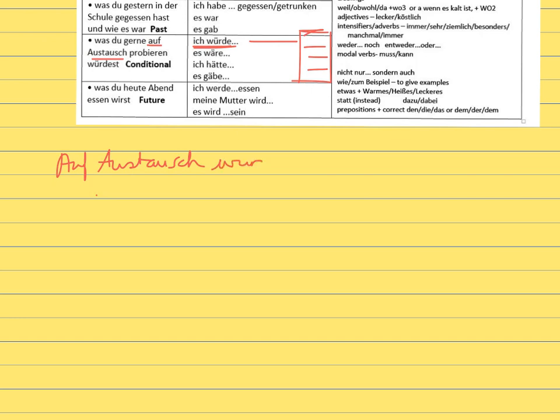So, word order 2, auf Austausch würde ich, I would like to try. I could say Currywurst. I think I'll choose Wiener Schnitzel. Würde ich gern Wiener Schnitzel essen. Or actually probieren. Spelling with this pen's not easy. Probieren. But why? Okay, so let me give a reason. I've used da, I've used weil. I haven't used obwohl, but I don't want to use obwohl here. So, auf Austausch würde ich gern Wiener Schnitzel probieren.